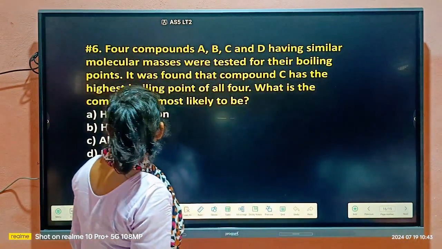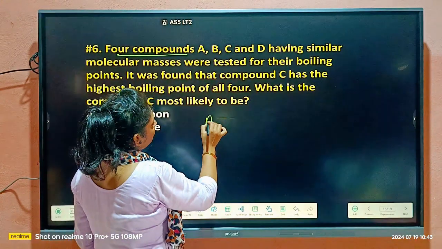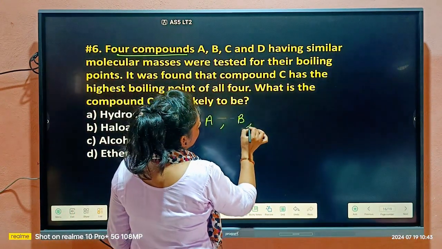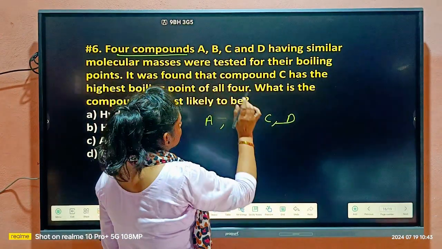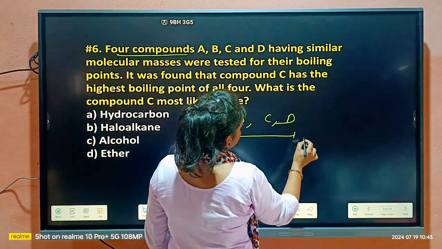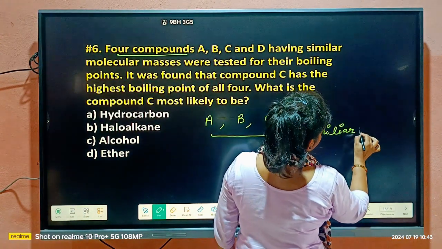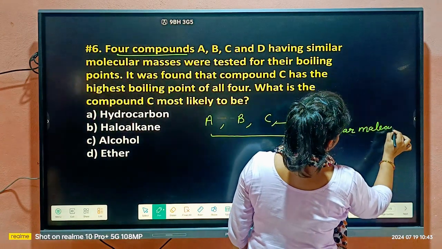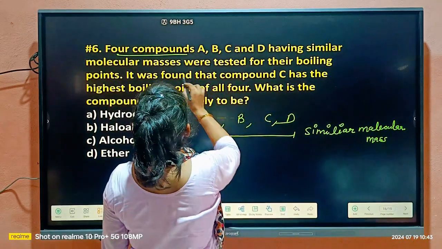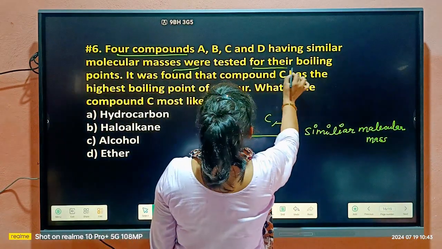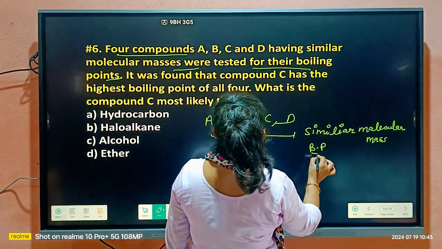Our next question is about four compounds. Four compounds A, B, C and D, having similar molecular mass, were tested for their boiling points.